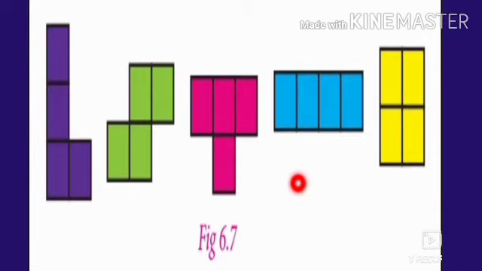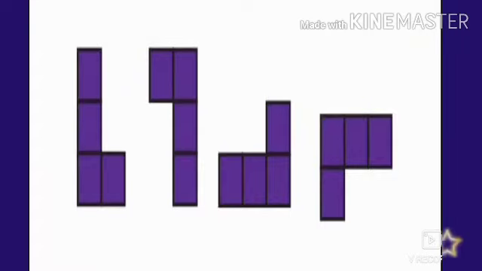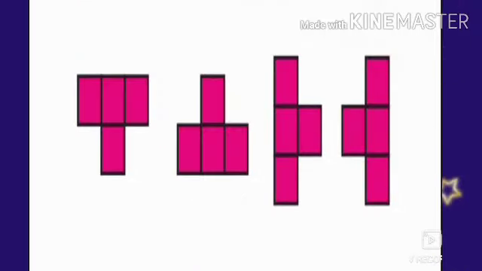No. When we rotate these shapes, we get all the other shapes as shown below. So now when we rotate the first shape, we get 4 more shapes like this. And when we rotate the second shape, we get 2 more shapes. And when we rotate the third shape, we get 4 more shapes like this.